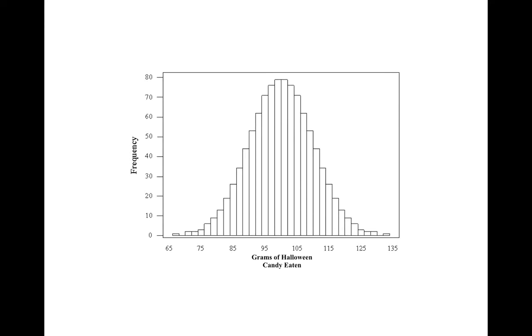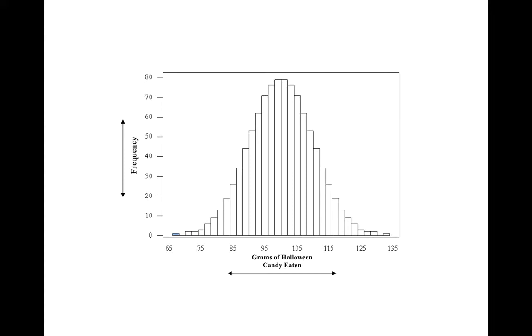So here's another histogram that sort of follows that same shape, and this one shows us the grams of Halloween candy eaten on our x-axis. And as any histogram shows, we have frequency on the y-axis, so we can see how many people ate how much candy.